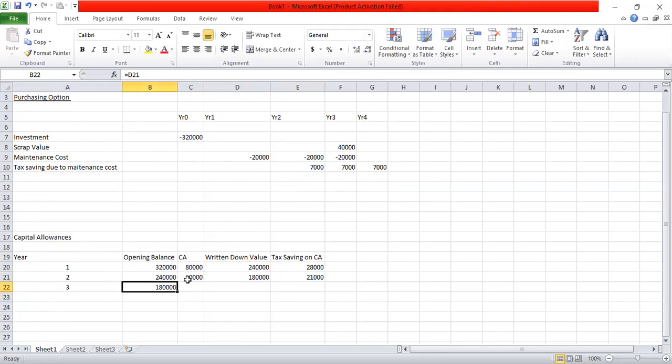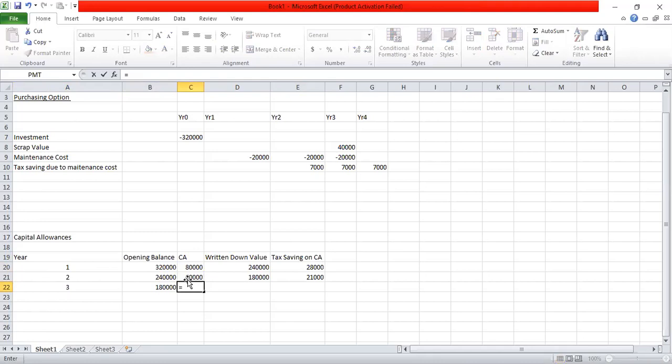Now, capital allowances in year 3 is the final year, so the balance amount will be given for year 3. But here you need to understand the company on this particular asset is generating a scrap value. In other words, the scrap value is 40,000 rupees. So since there's a scrap value on this asset, when calculating third year capital allowances, that benefit or the scrap value has to be deducted.